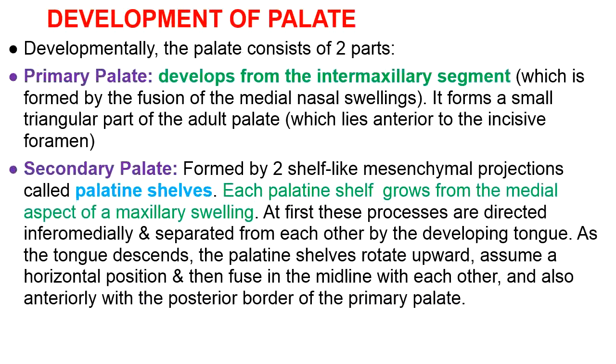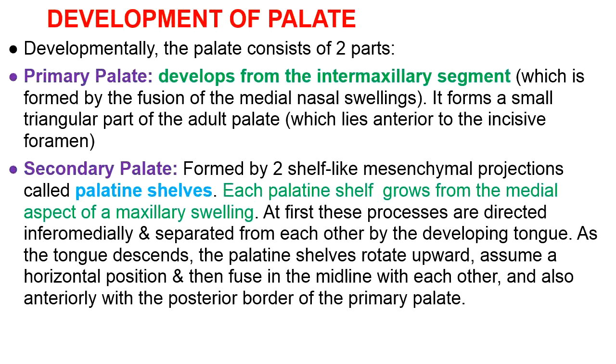The development of palate. It developmentally consists of two parts. Primary palate we have already discussed. It is contributed by the intermaxillary segment, which has three components: labial component, jaw component, and palatal component. Palatal component forms primary palate, which is a small triangular anterior part of the adult palate, and in the adult palate this primary palate lies anterior to the incisive foramen, which you have studied in the skull in head and neck.